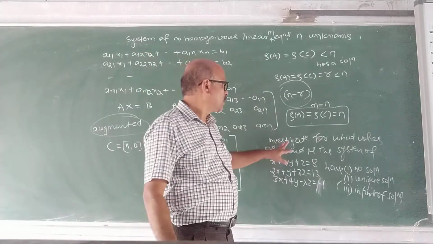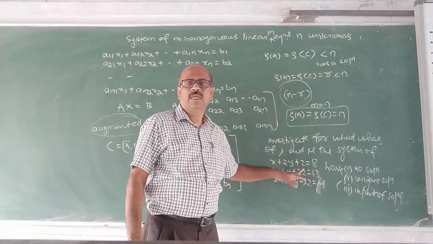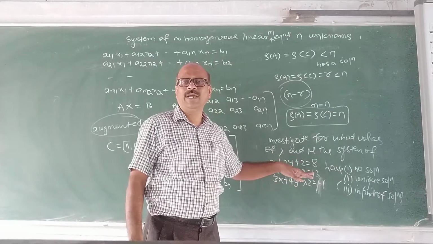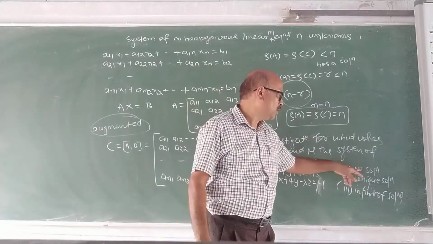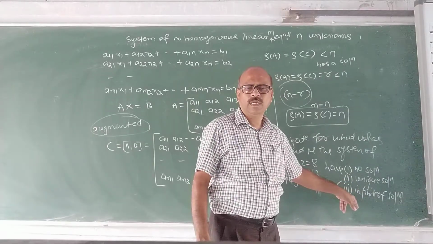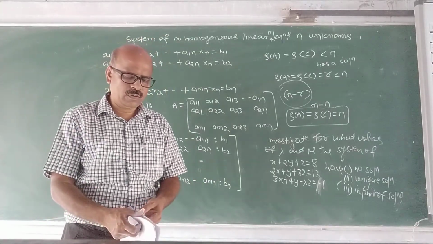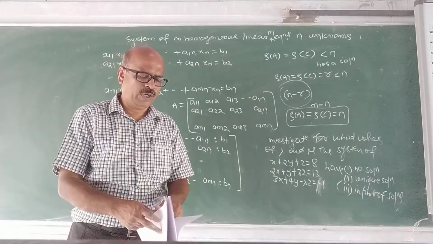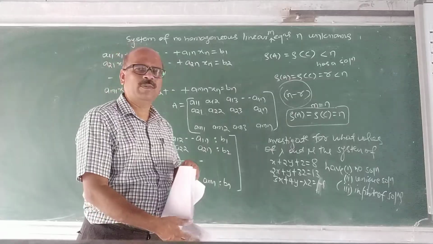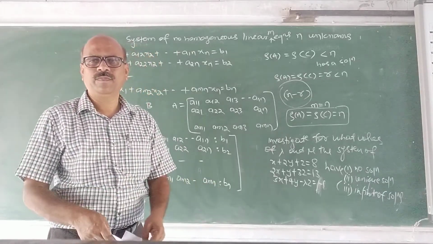What is the problem here? It consists of lambda and mu. You have to find out the values of lambda and mu for which it has no solution, unique solution, infinite solutions. I will explain the solution to this in the next video, and if possible, you try the problem, and you will get the solution in the next video. Okay, thank you.